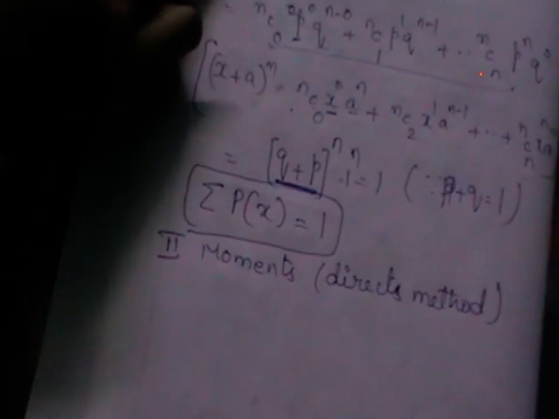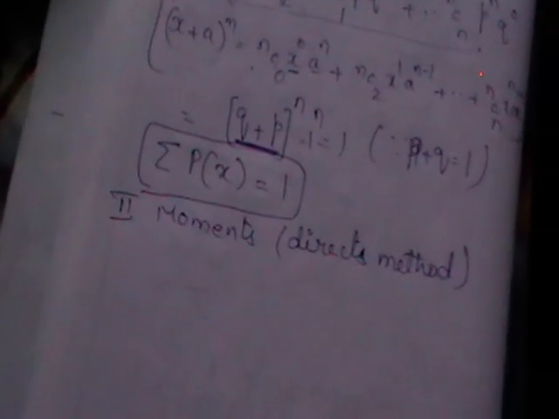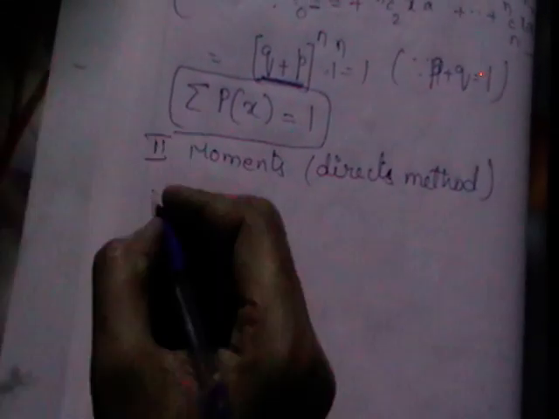If the question is like derive moments with MGF or CGF, you should use the next one which we are going to discuss. If they don't specify anything, and simply ask derive moments, you should always go for the direct method. So after discussing that the total probability is 1, we came to know that the general expansion that binomial distribution involves is q plus p.